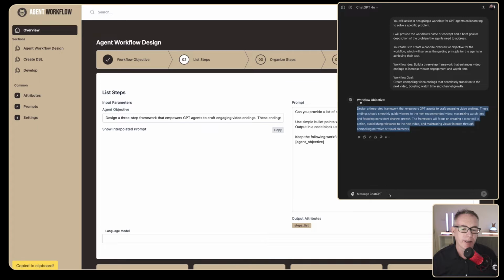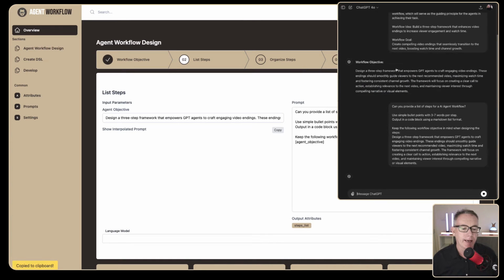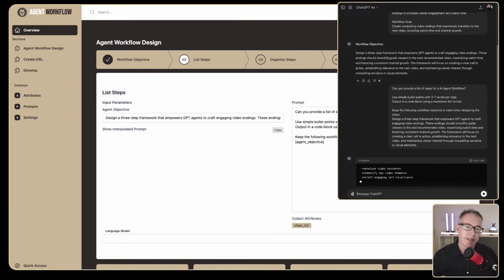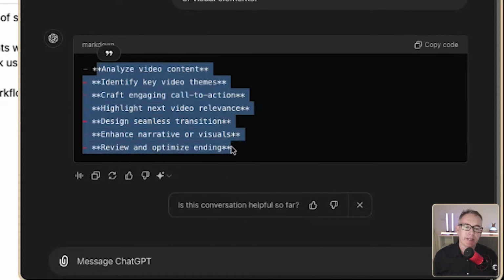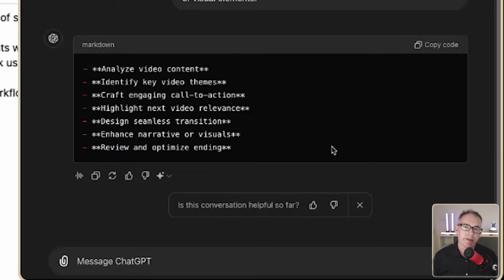And we'll press copy on that and paste it all in, and see what list of steps it thinks we need to do to get this. What we've got here is a list of 7 steps that seem to make sense when you're doing a bridge from one video to another.